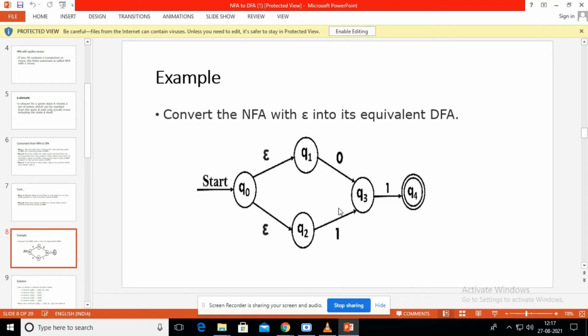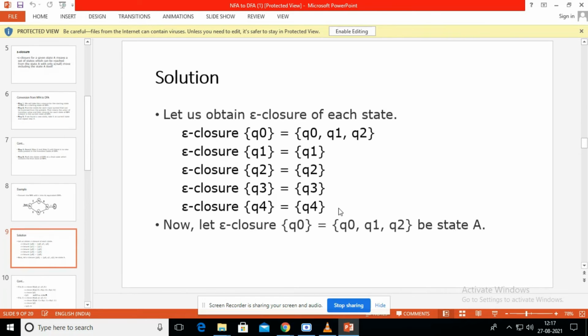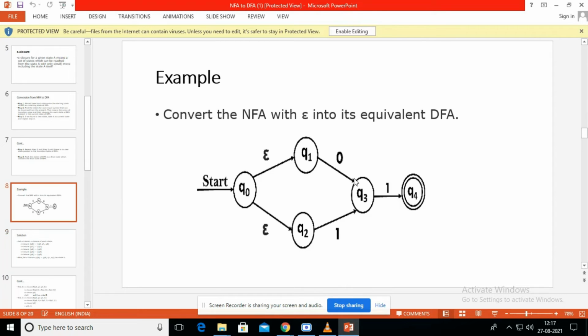First, we have to start from Q0. What's the first step? You have to find the epsilon closure of state Q0. What is in the epsilon closure? We have to find the set of all states reachable by epsilon moves from the start state.